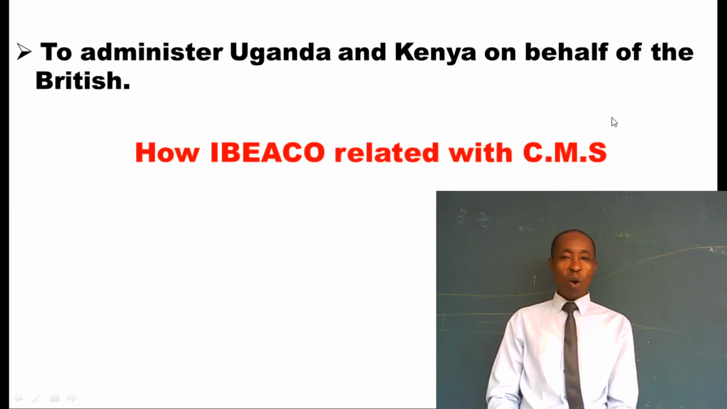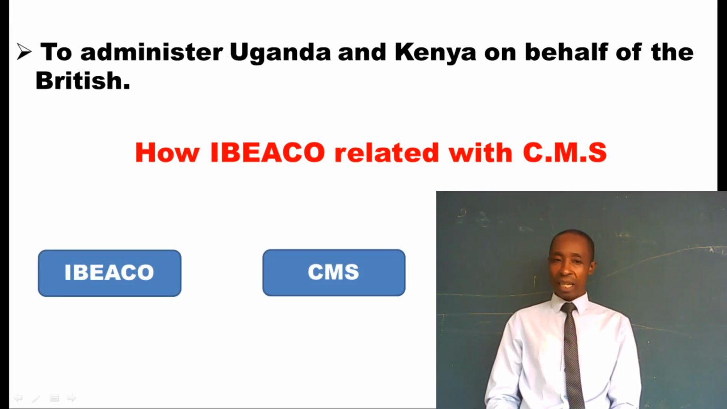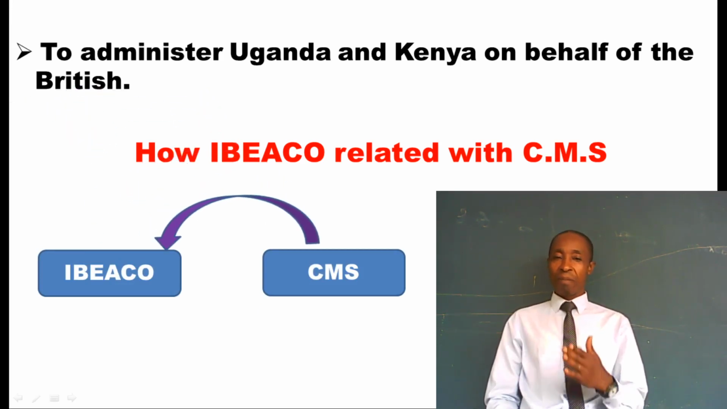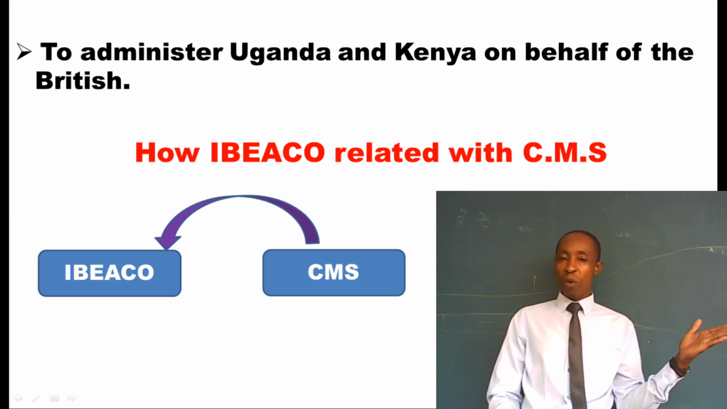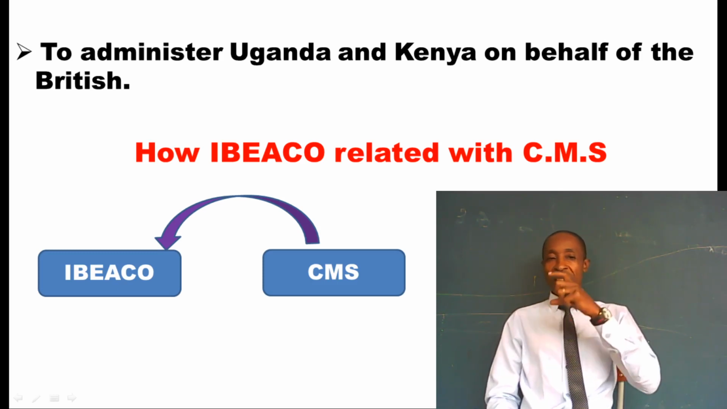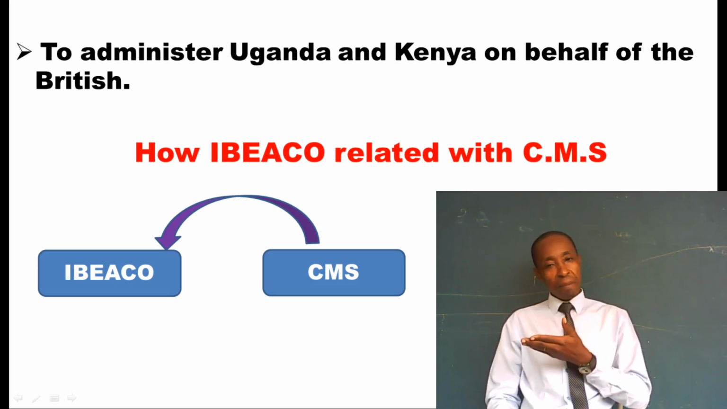So how was IBEACO related with CMS? Did they have any relation? Yes, they had a relation. Let's see how it was. IBEACO on one side, then CMS on the other side. That arrow is telling us that from CMS, something happened to IBEACO. CMS was giving something to IBEACO, meaning IBEACO was benefiting from CMS.